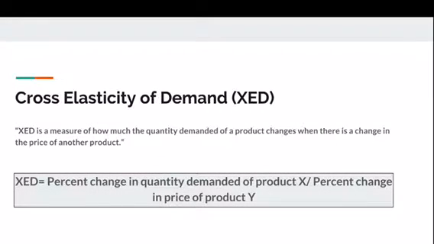According to the textbook, cross-elasticity of demand is a measure of how much the demand for a product changes when there is a change in the price of another product. XED is modeled by this equation. The percent change in quantity demanded of the product over the percent change in the price of another product.